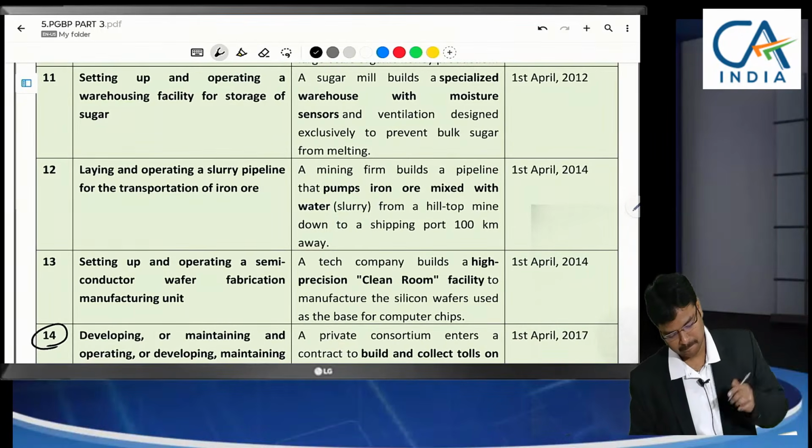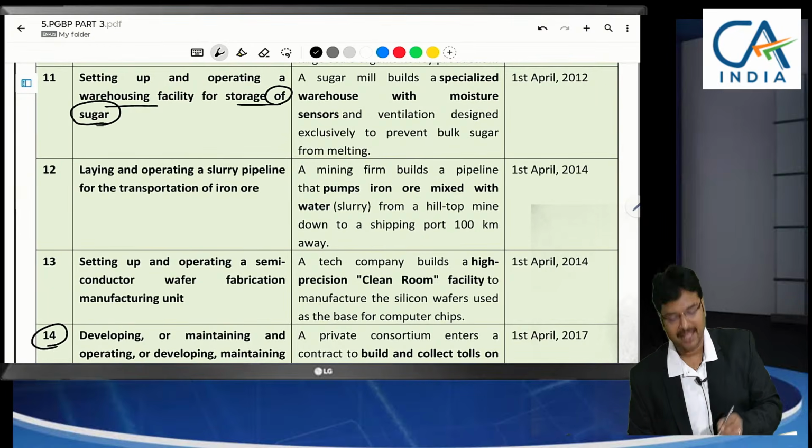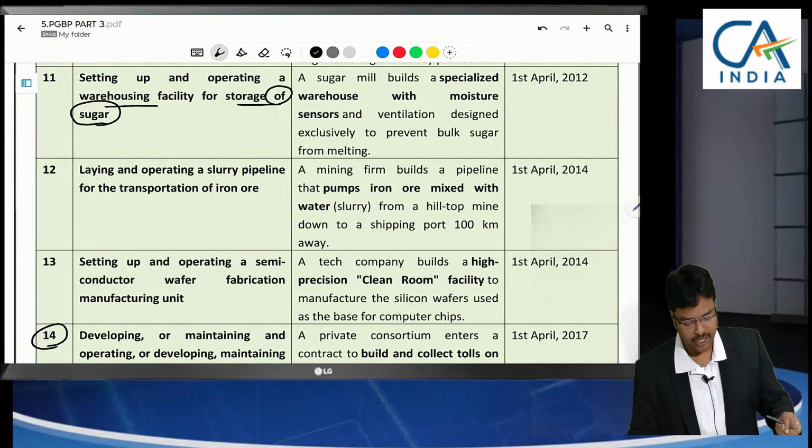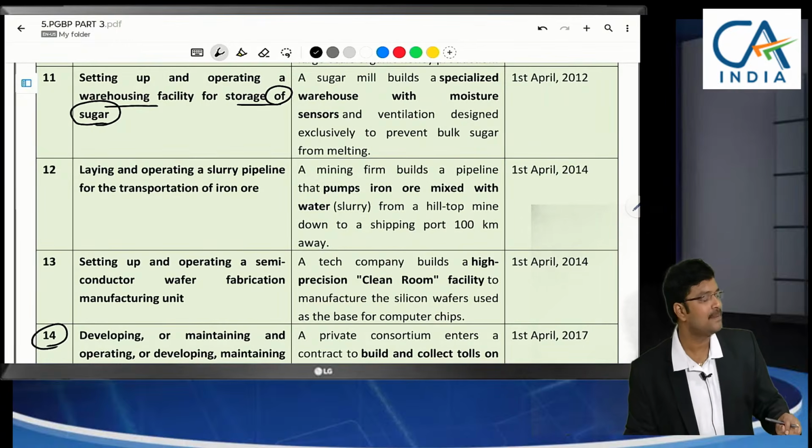Next, warehousing facilities for storage of sugar. Earlier we have discussed the storage of agricultural produce. Even for storage of sugar, if any warehouse has been constructed, that warehouse cost you can claim as deduction here.